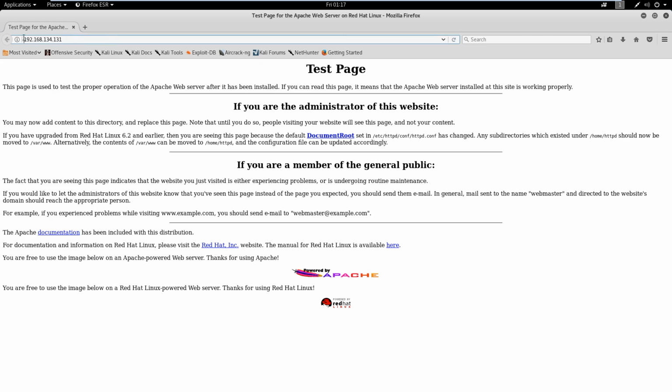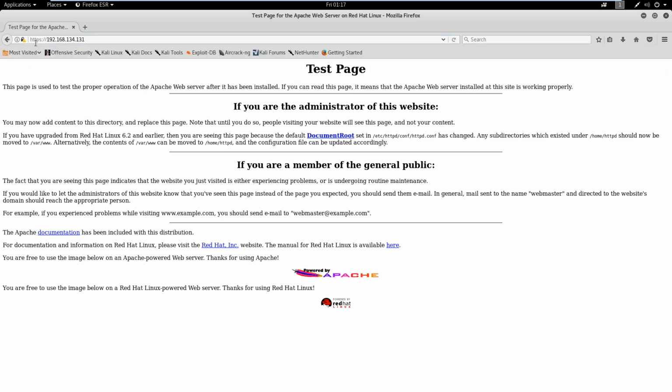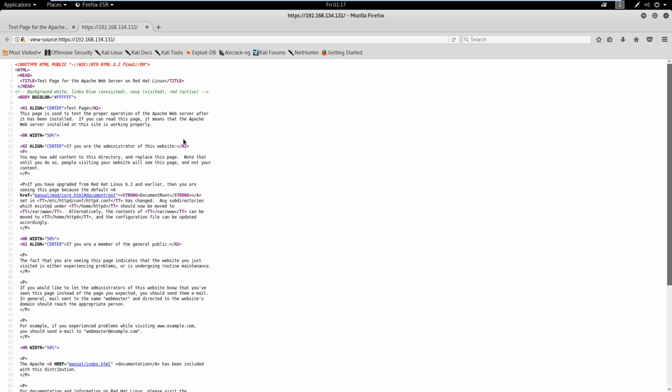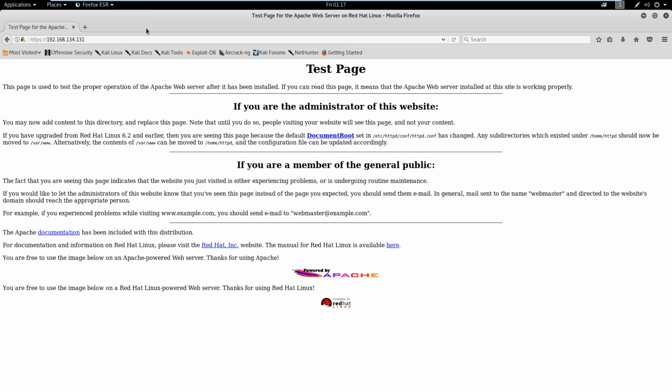So let's check out the HTTPS and see if there's anything different. And it's the same thing. It's just another test page. The web server likely hasn't been set up, and if it has, the home page hasn't been set up. So we can look at the source code here again, and yeah, nothing's standing out. So when you're in this situation, the next thing you're going to want to do is run a scan on the directories. We're going to see if we can find any hidden directories or any hidden pages that might be of interest to us.